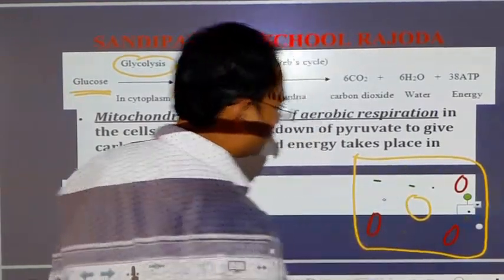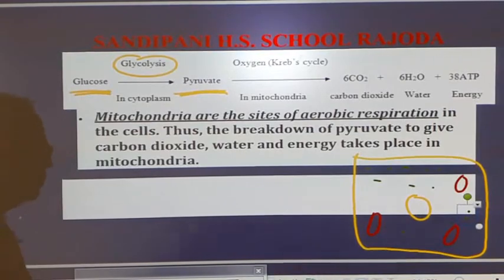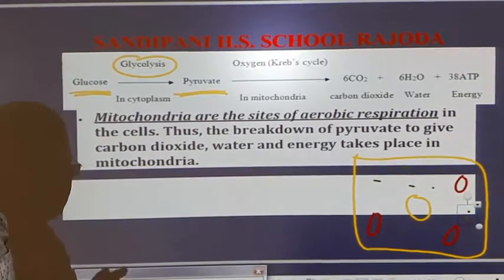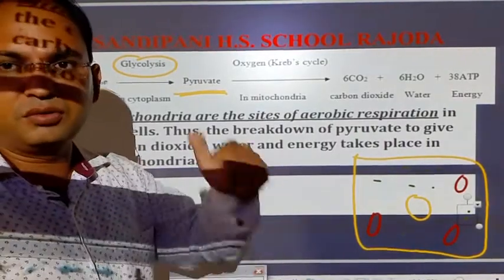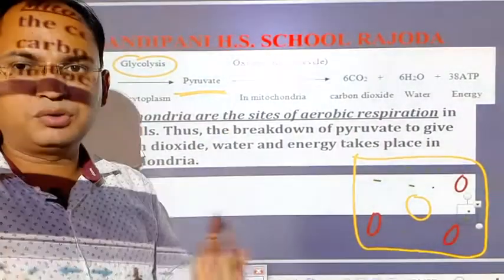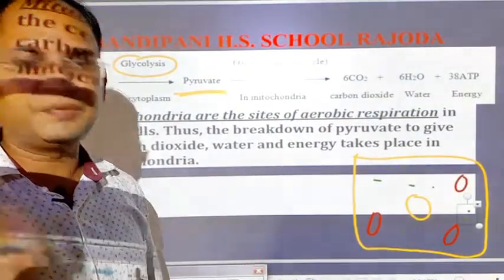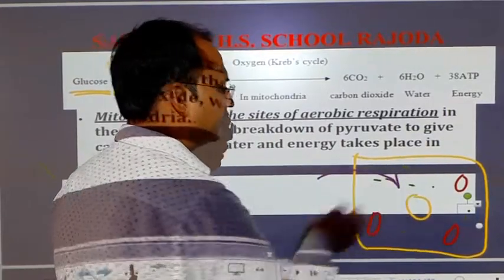Now students, see, the process of respiration or aerobic respiration takes place in two steps, in which the first step takes place here inside the cytoplasm of the cell.